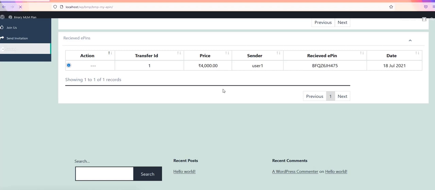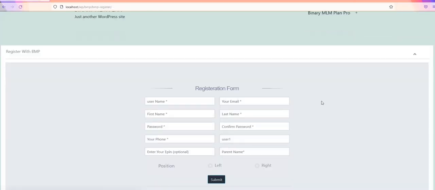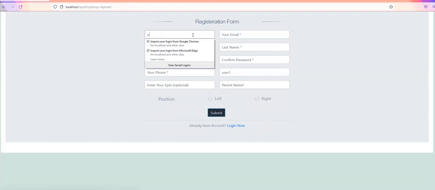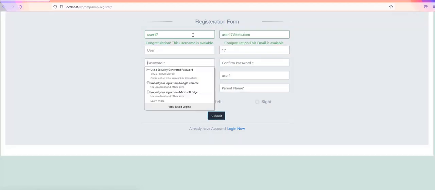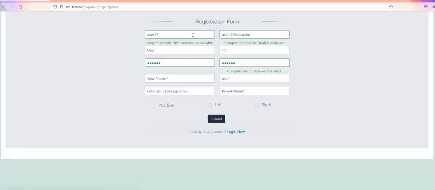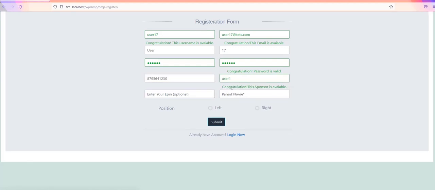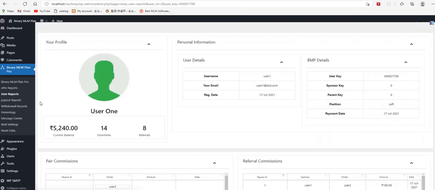I am logging out from here, this one user, and I am opening this. So this is basically the joining, and I am considering user 17 here. User 17 at the rate trust.com, user 17, password 123456. And if someone is purchasing from here, then I will use the EPIN from this one.